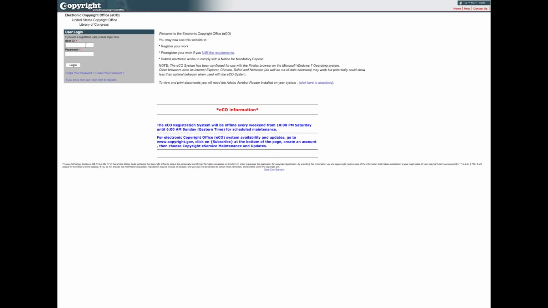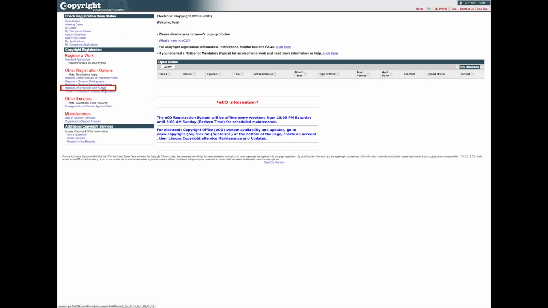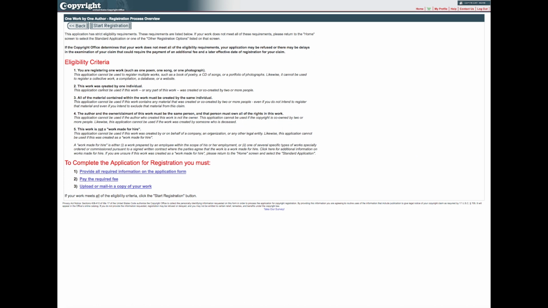To submit a single application, first log into your ECHO account. Click Register One Work by One Author under the Copyright Registration heading on the upper left of the home page. Review the information on the Registration Process Overview screen. If the work you seek to register meets all of the eligibility requirements, click Start Registration to proceed. Otherwise, click the Back button to return to the home screen and select the standard application or one of the other registration options listed on that screen.